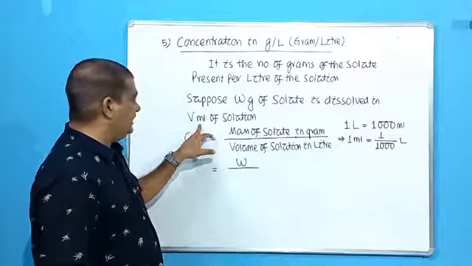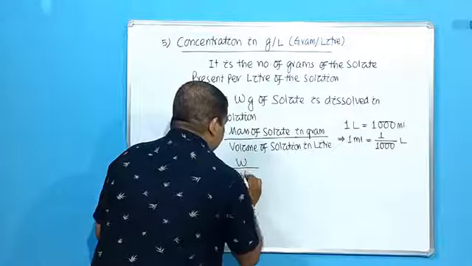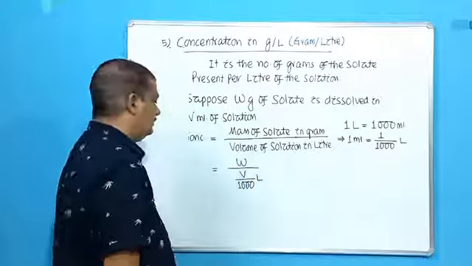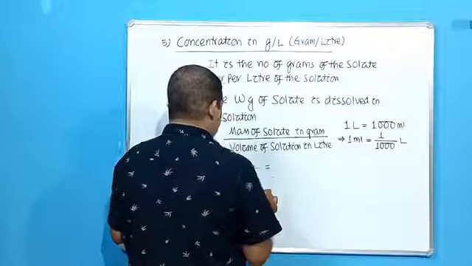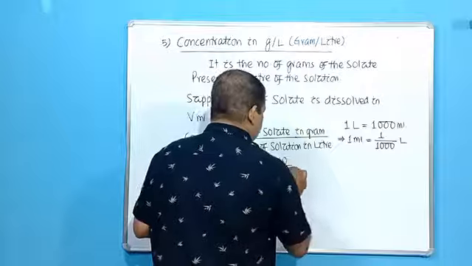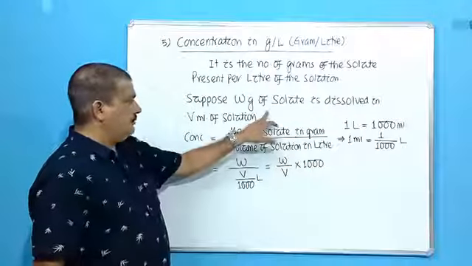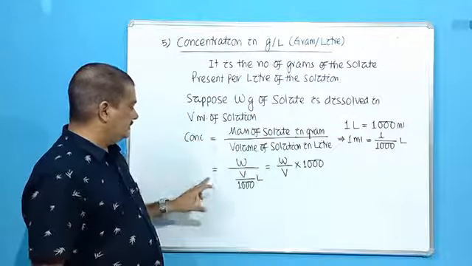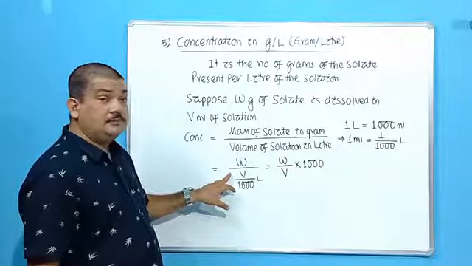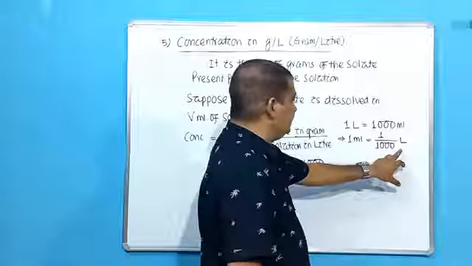So volume is given as V milliliter. V milliliter means V by 1000 liter. So divided by V by 1000 liter, what will happen? It will be W by V into 1000. So this is the formula. Suppose W gram of the solute is dissolved in V milliliter of the solution. So what will be the concentration? W, mass of the solute in grams, divided by volume of the solution in milliliter. It has been given, and we have to convert milliliter into liter. So 1 milliliter is this much liter.